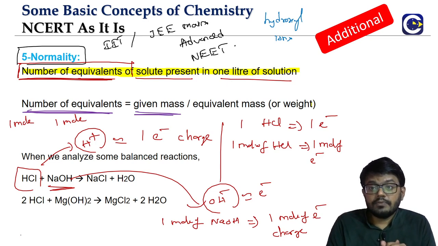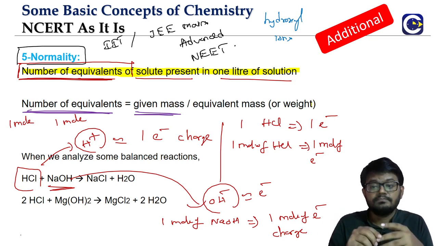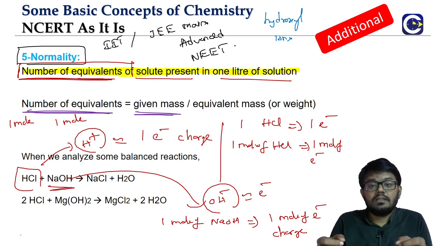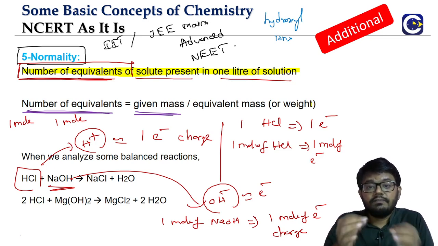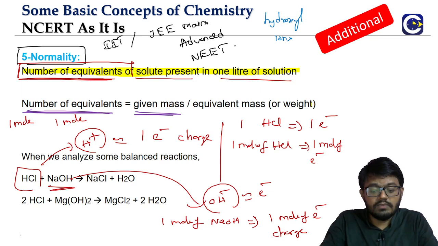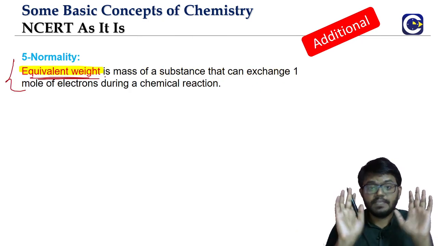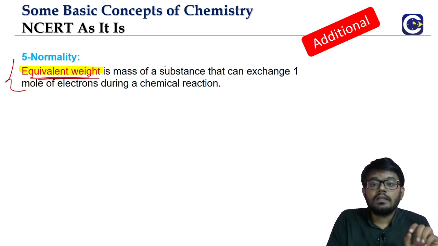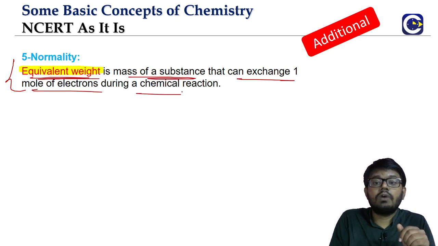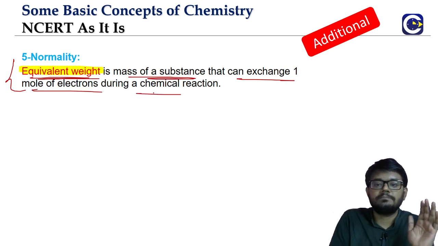So we are going to discuss the equivalent mass concept. There are different ways of defining equivalent mass, but here we will go with the definition which is related to electron exchange. So the equivalent weight of a substance is basically that much amount of substance which can exchange exactly 1 mole of electrons during a chemical reaction.